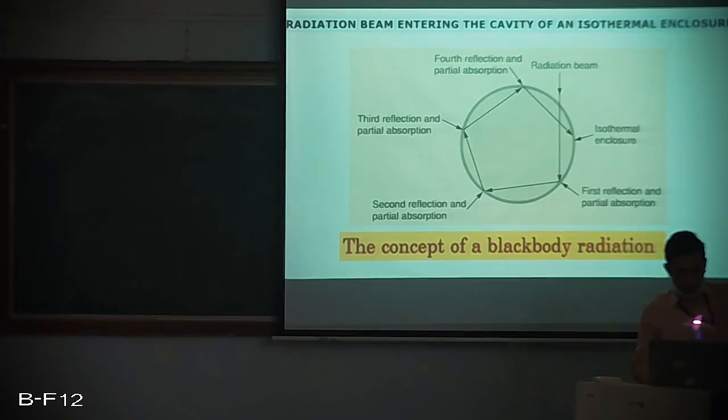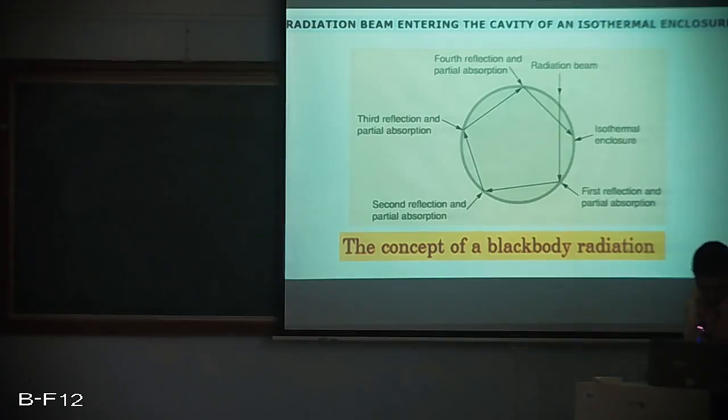In order to understand this concept of black body, we have taken an isothermal enclosure. I hope we all have come across the word isothermal, wherein the temperature remains constant, and this enclosure has a cavity through which a radiation beam is incident, and it falls on the inner surface of this enclosure. As soon as this radiation beam falls on the inner surface of the enclosure, we find that there is a first reflection taking place. There is a partial absorption taking place, and the remainder is getting reflected, and it falls on some other end of the isothermal enclosure.